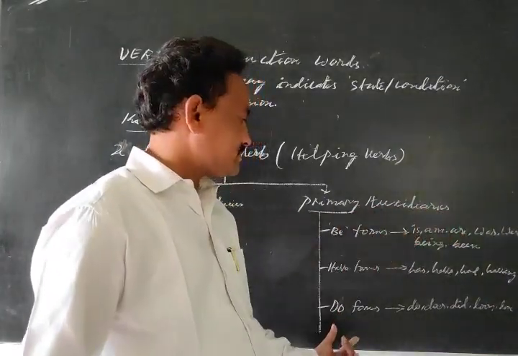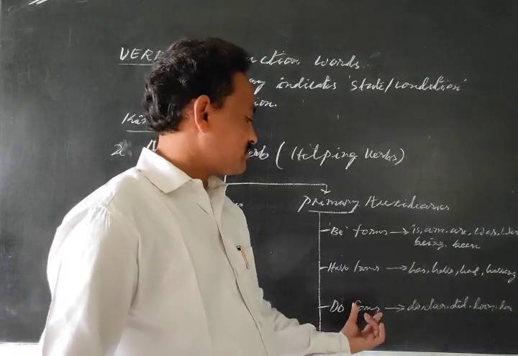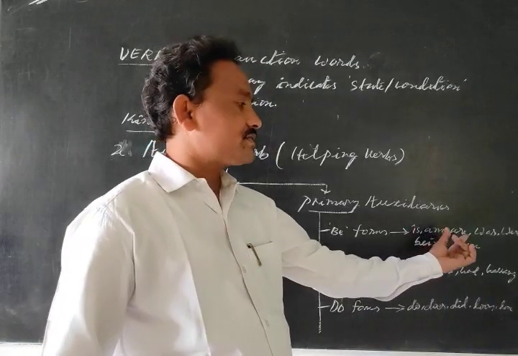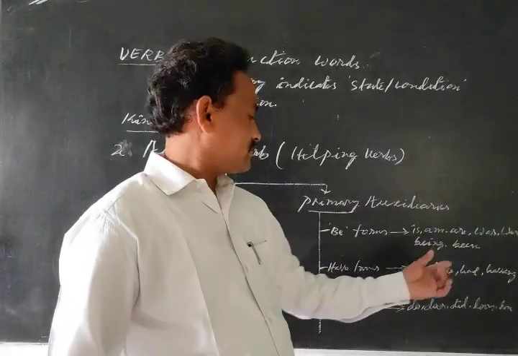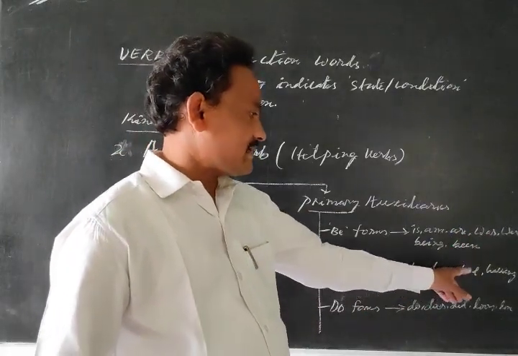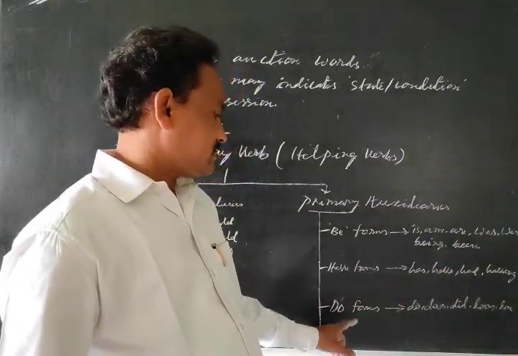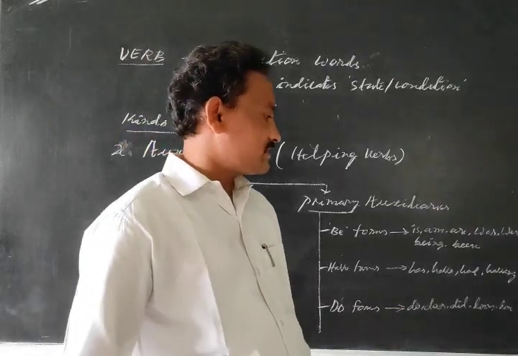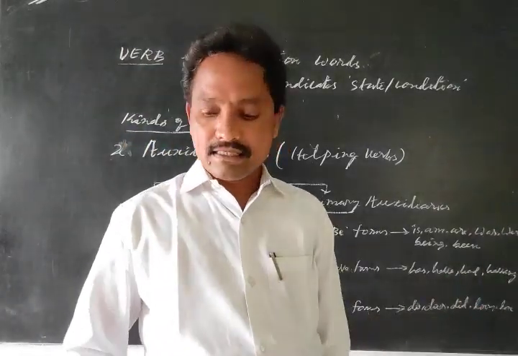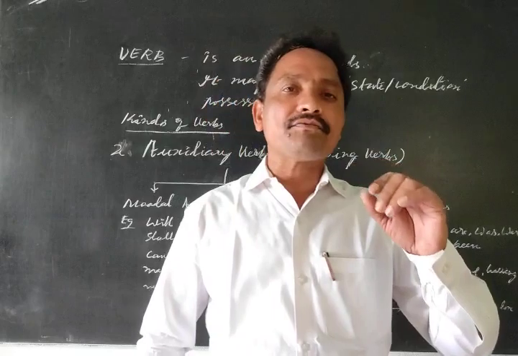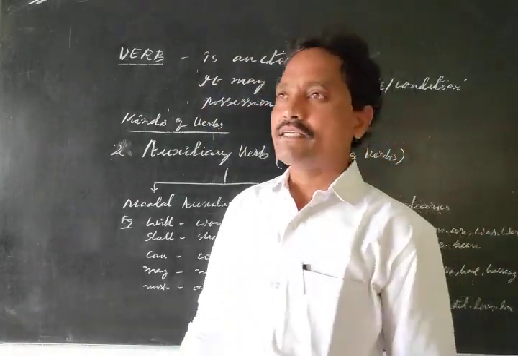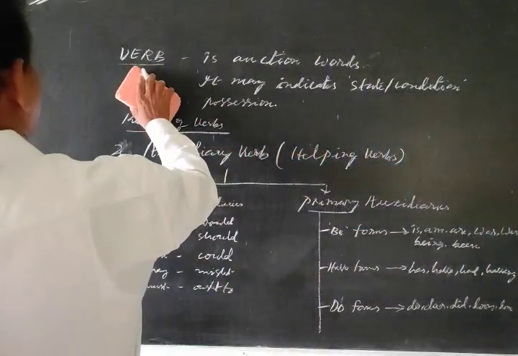Again, these are three types: be form, have form, do form. Be forms are is, am, are, was, were, being. Have forms: has, have, had, having. Do forms: do, does, did, doing, done. This is kinds of verbs, set 1.